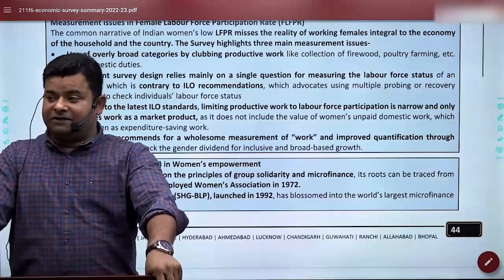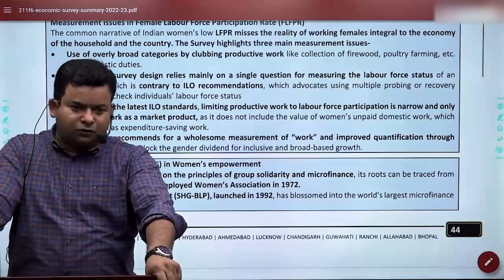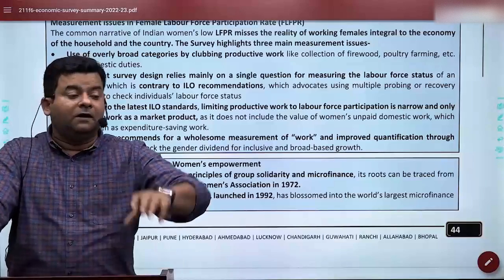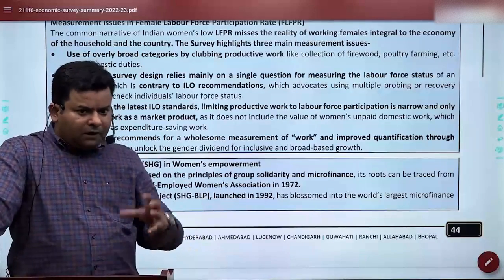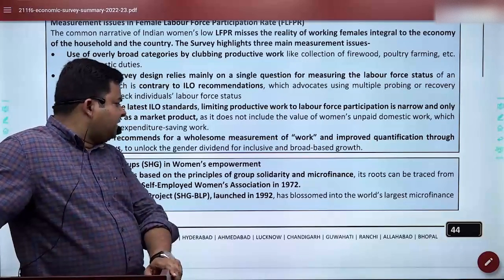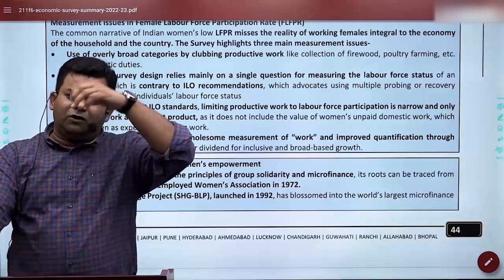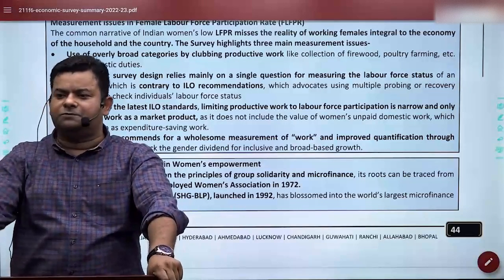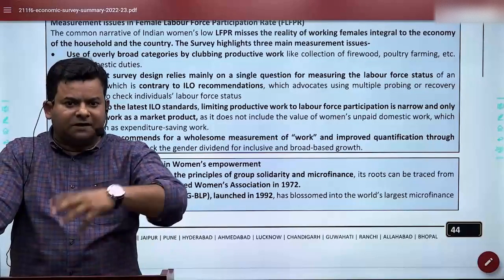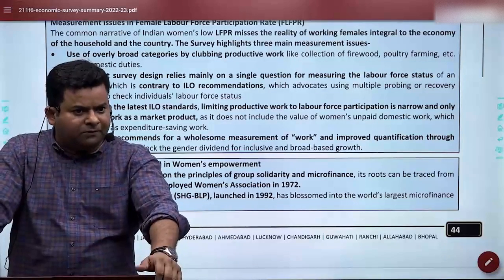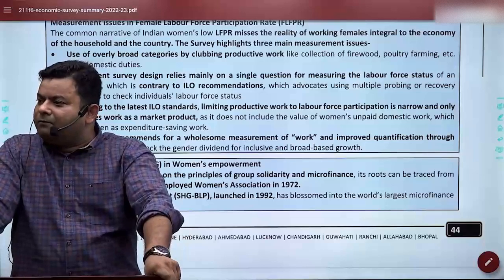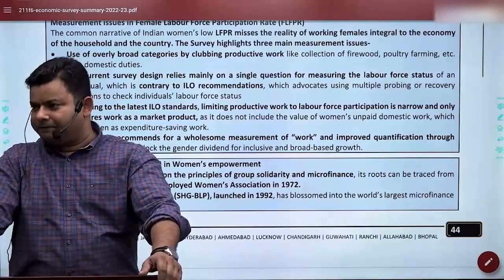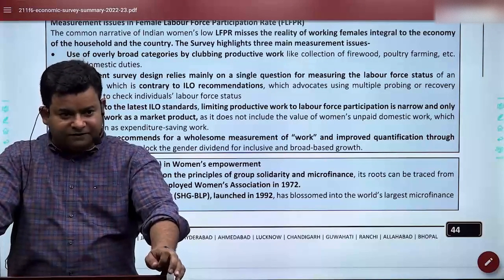So the Economic Survey is saying that self-help groups are contributing a lot, and we should focus on how they could be further strengthened. The concept of self-help groups in India runs on a timeline almost parallel to what Muhammad Yunus did in Bangladesh. When Muhammad Yunus made the Grameen Bank, and I'm sure you are aware of him, a very important development, almost at the same time in India we got SEWA. SEWA was introduced in 1972.